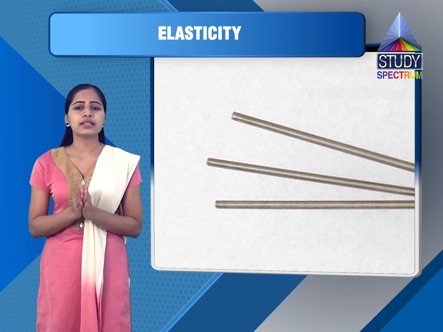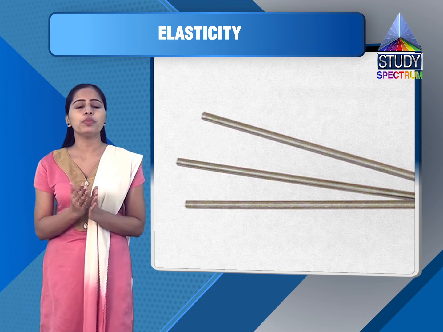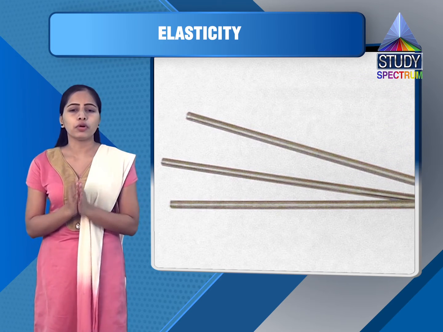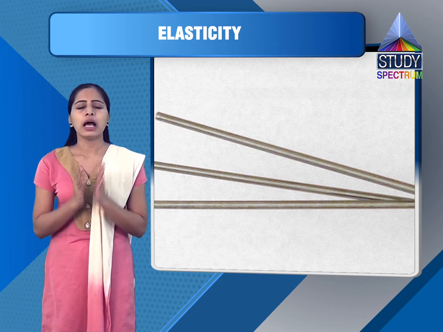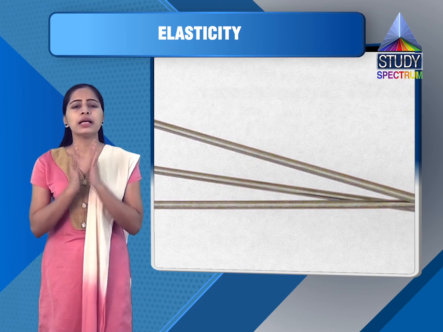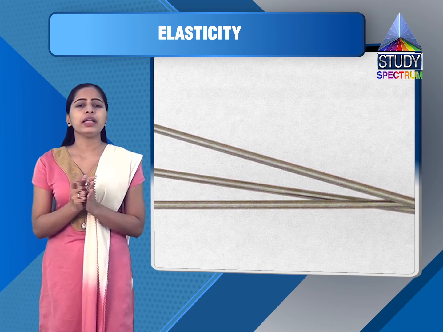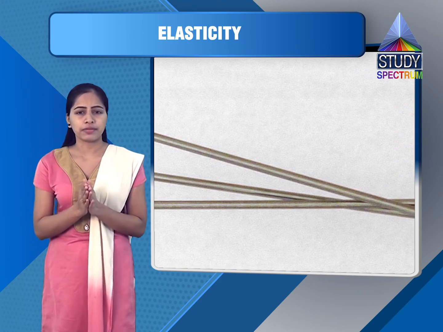Now if the wire is stretched up to E dash beyond point E, and then the load is removed, the wire is unable to recover its original length. However, the wire retains its elastic properties, means the wire has elongation, but we can perform the experiment with that wire.